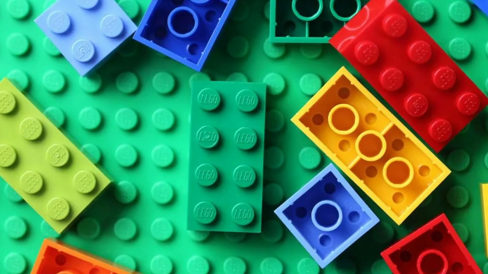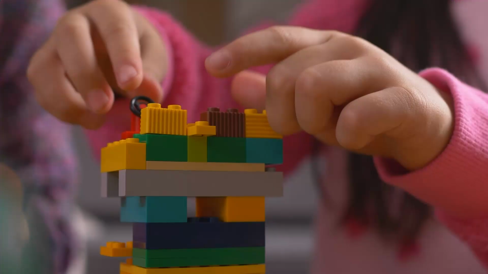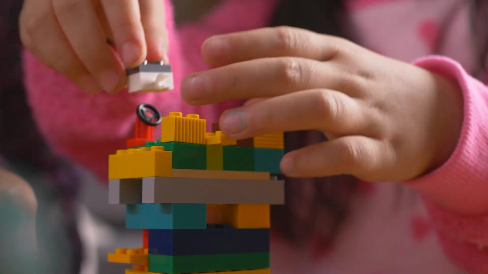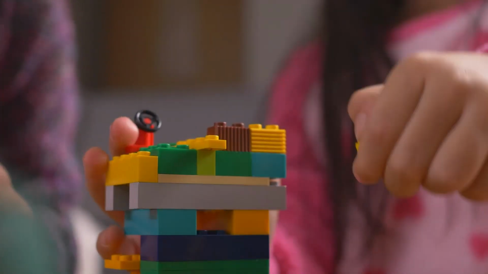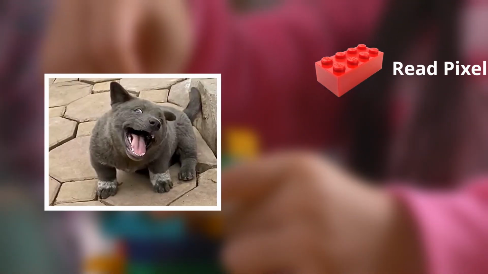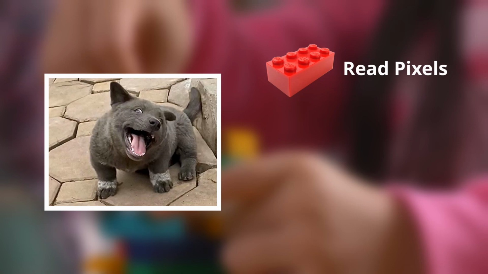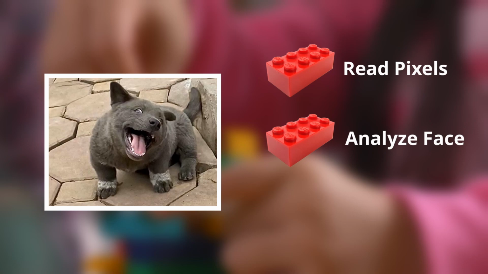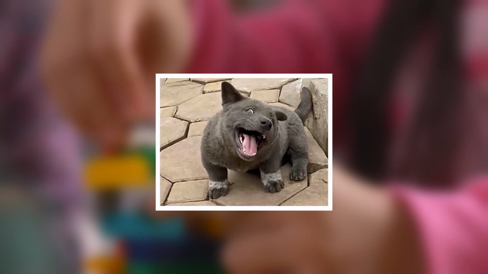Just think of it as a Lego structure made up of a bunch of blocks. Each block has its own special job, and they all work together to solve a problem. Now, if the problem was to figure out what kind of animal is in a picture, one Lego block could be tasked with actually receiving all the pixels for other Lego blocks to process, another block may be tasked with recognizing the shape of an animal's face, and another block could be responsible for deciding whether the animal in the picture is a cat or a dog. With all these components tied together, GPT becomes capable of generating responses from text-based prompts.